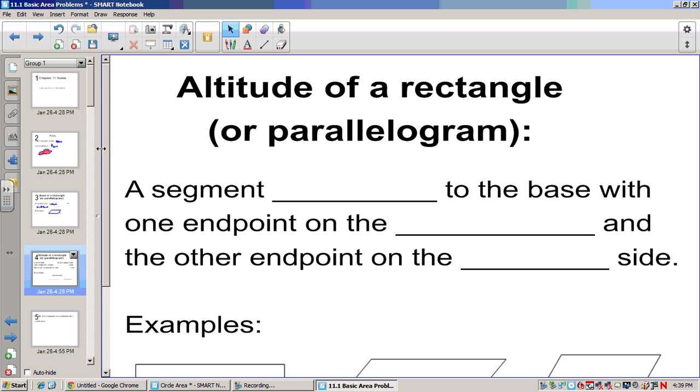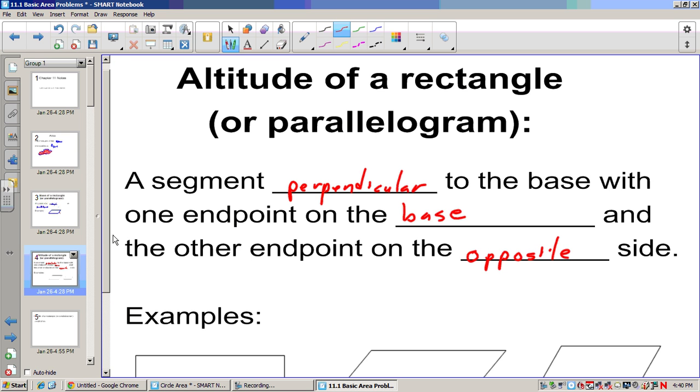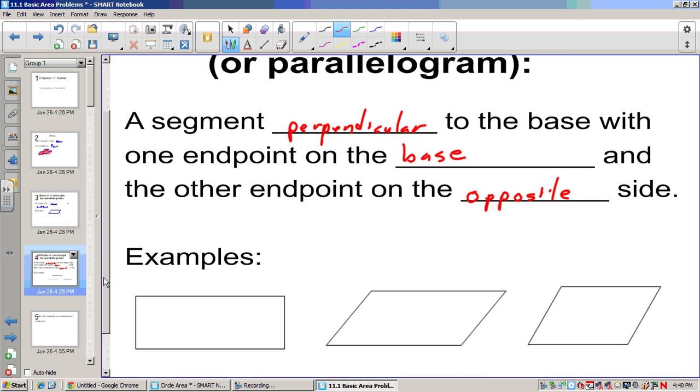Or the height, or the altitude, I should say. The altitude of either of those quadrilaterals is a segment perpendicular to the base with one endpoint on the base and the other endpoint on the opposite side. So here are some examples.